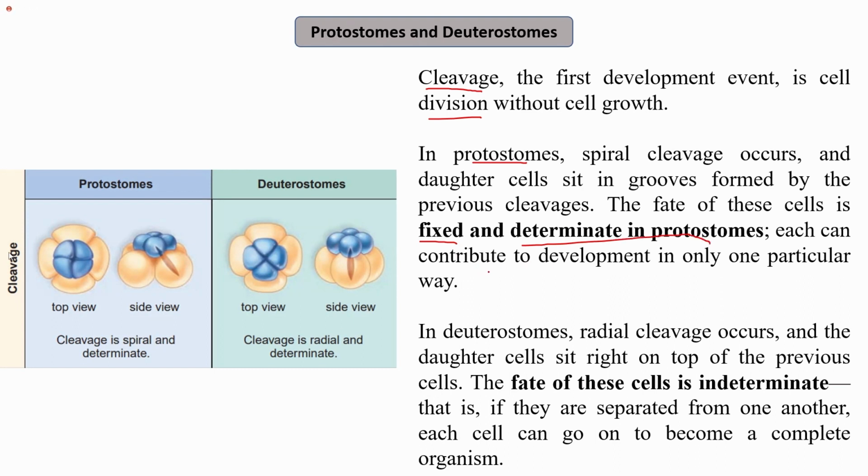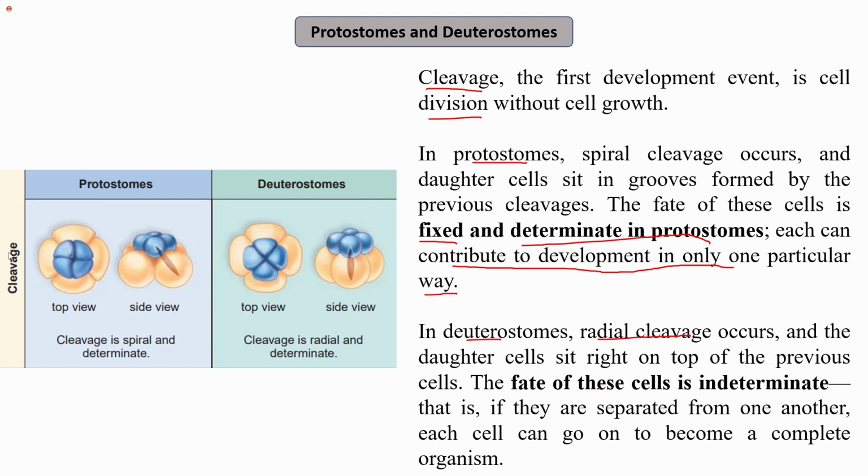So what do I mean by determinate? That each cell can contribute to development in only one particular way. While if I talk about the deuterostomes, the radial cleavage occurs and the daughter cells sit right on the top of the previous cells.